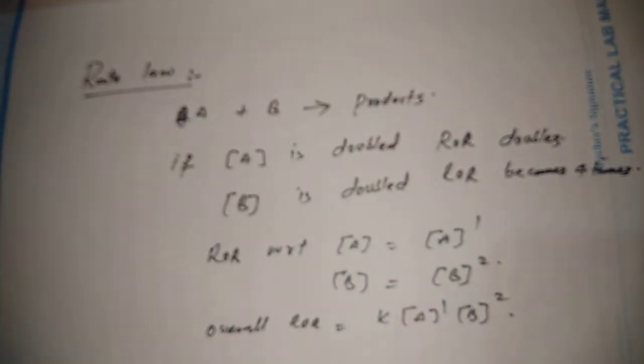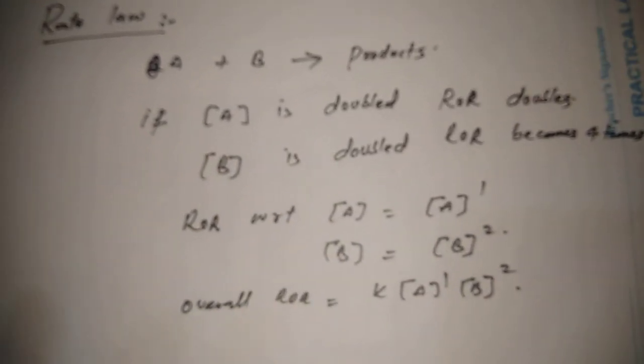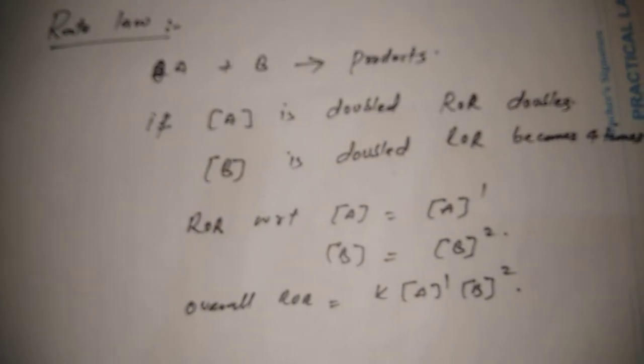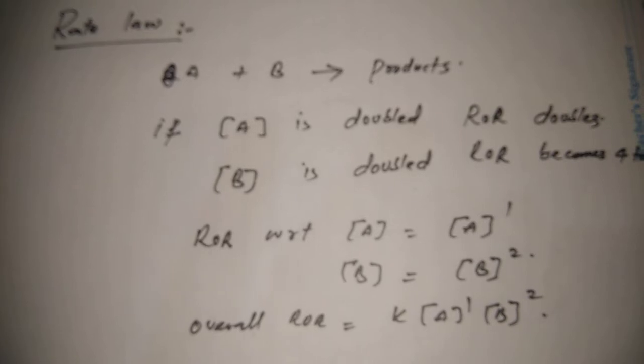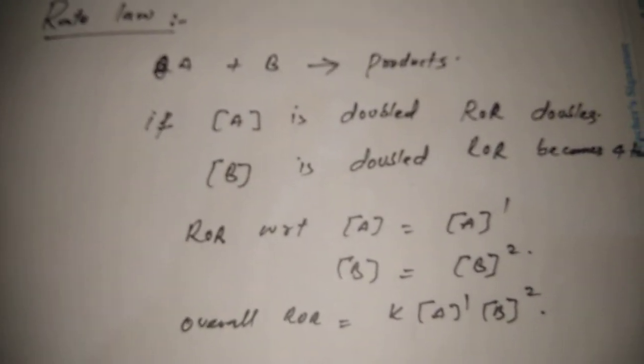Now rate law. What is the rate law? As we discussed, this rate of reaction simply means the decrease in the concentration of the reactants or the increase in the concentration of the products. Now, applying the rate law. Rate law is actually an experimental value.